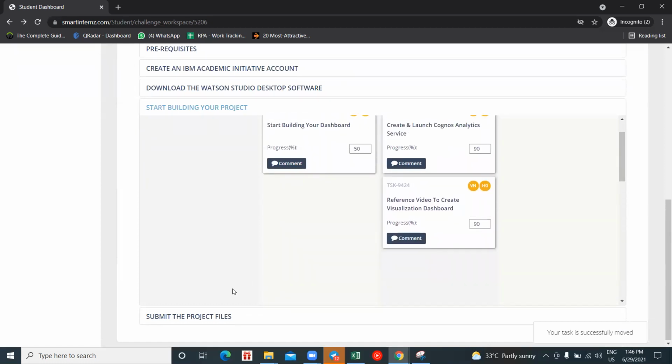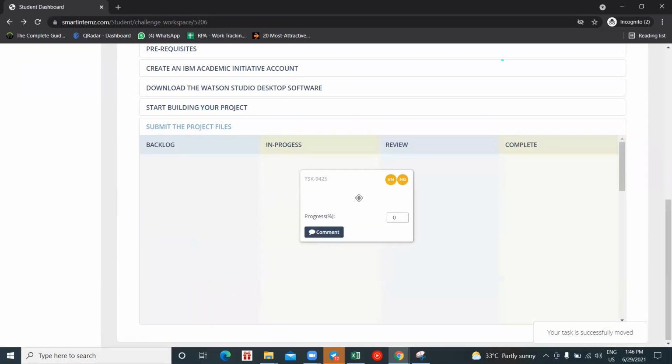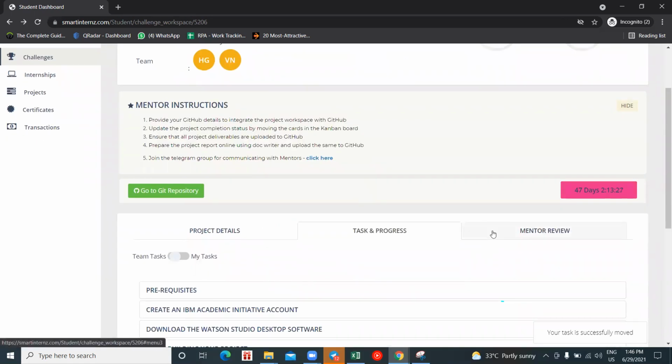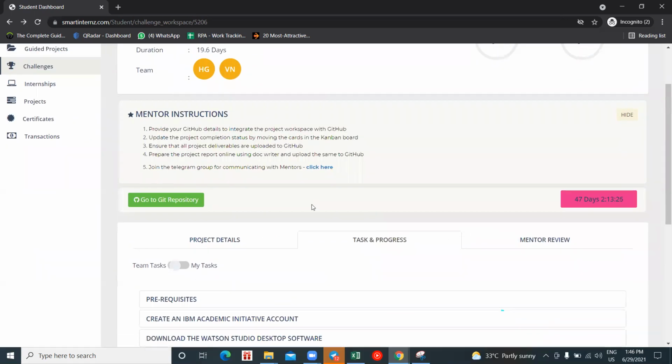Okay, this was all about your Kanban board. And for your queries, as mentioned, you have your Telegram group. You can post your queries there. You can ask your queries in your Telegram group.